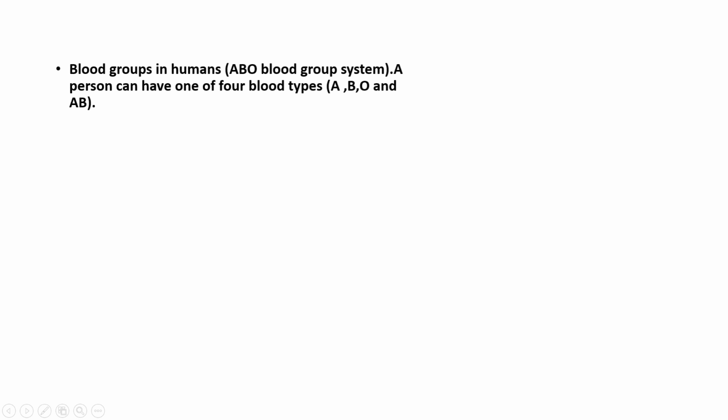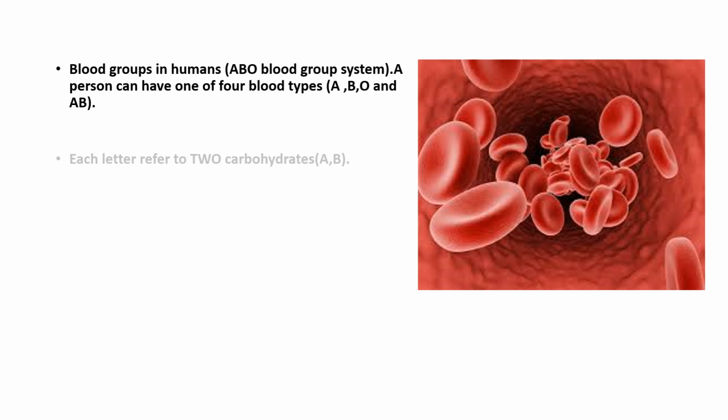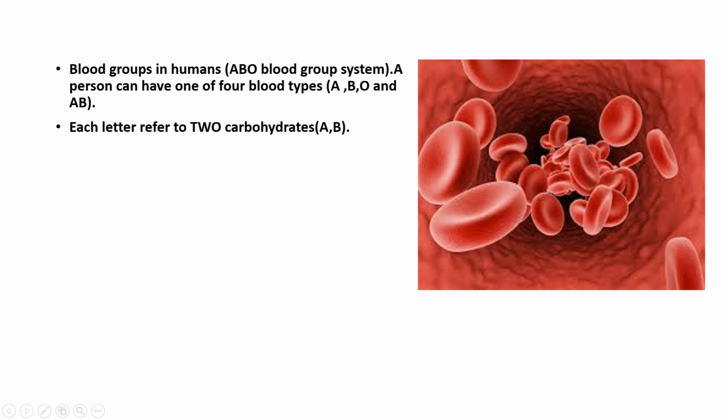Okay. Another example for multiple alleles is the blood groups. Now we know that there are 4 types of blood groups: A, B, O and AB. Each letter of this blood group is a carbohydrate. So these blood groups are co-dominant to each other. To know more deeply about these blood groups, we are going to discuss it in the next section.